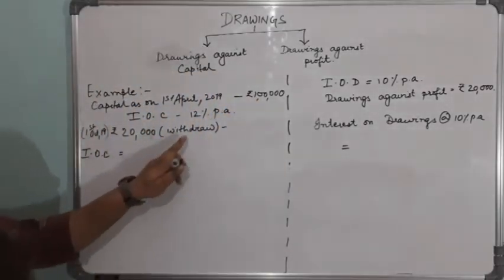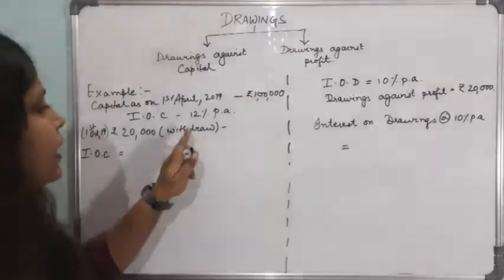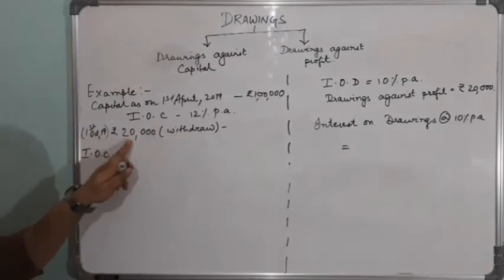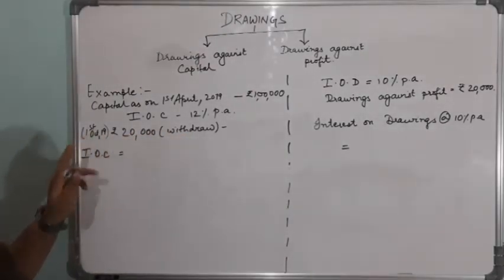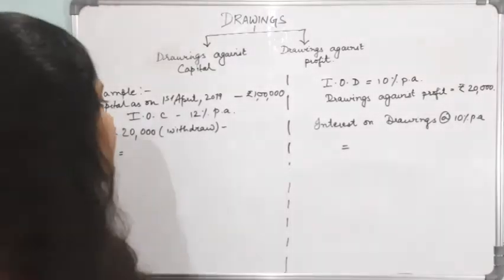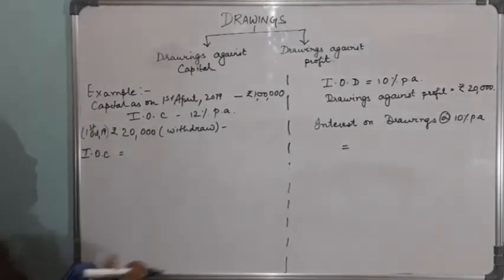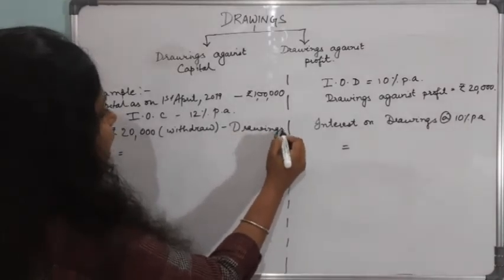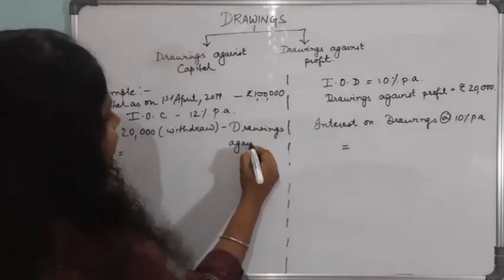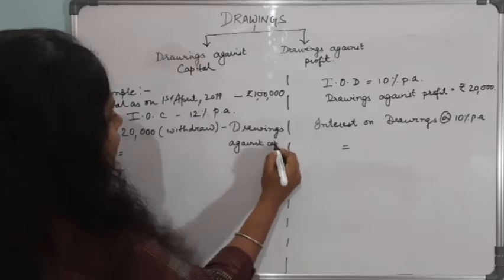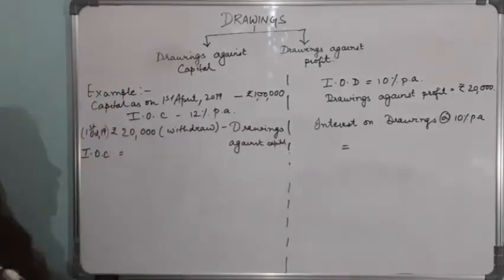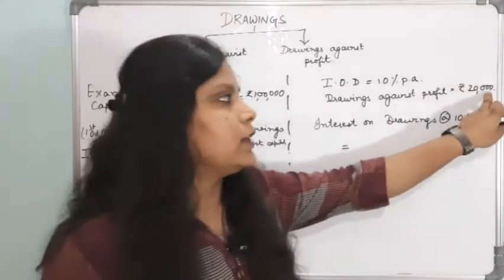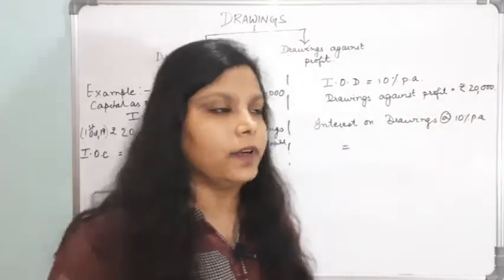I have withdrawn rupees 20,000 on 1st October 2019. Then this is drawings against capital. And let's say rupees 20,000 is also given as drawings against profit.